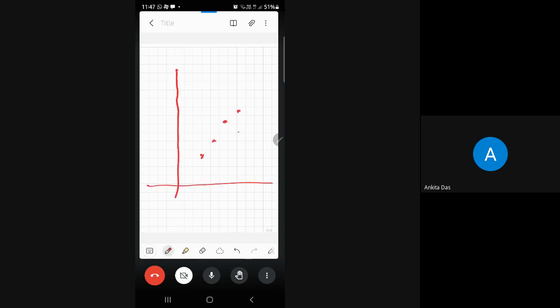You can see the points at different places. Now if you draw a line, some points may come onto the line, but the remaining may be out of the line, then we cannot call it linearity, we call it non-linearity. So if the data follows non-linearity, we can say that there is no correlation.